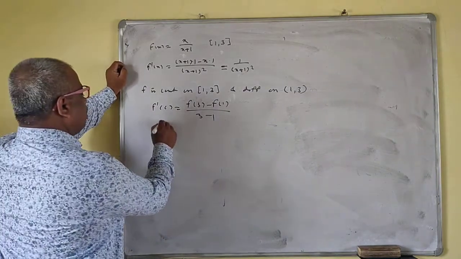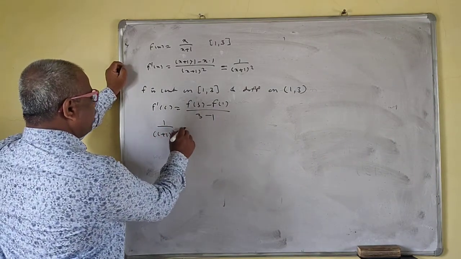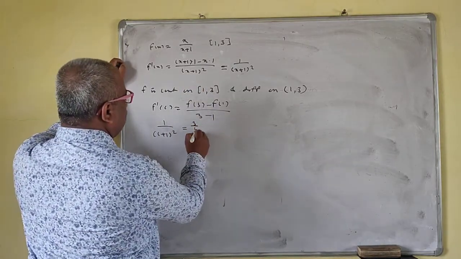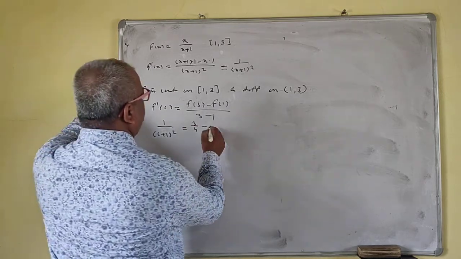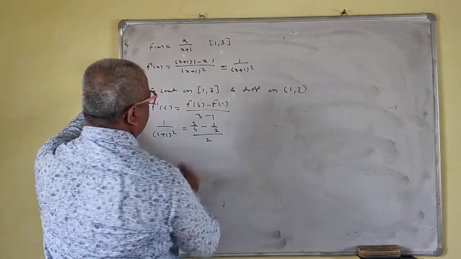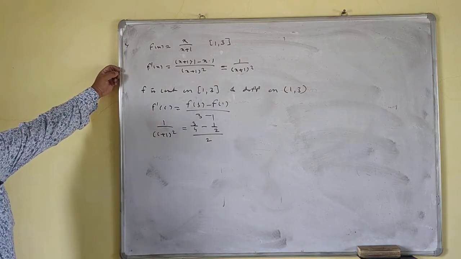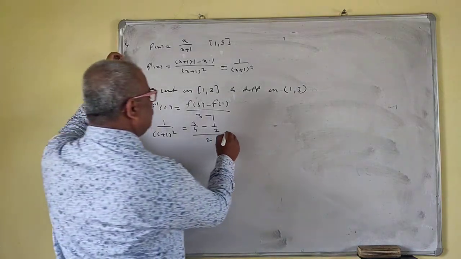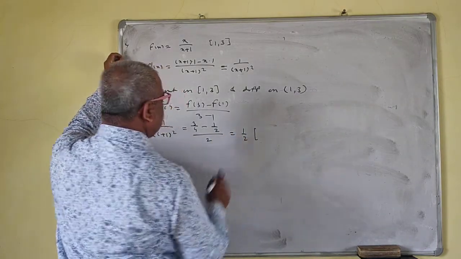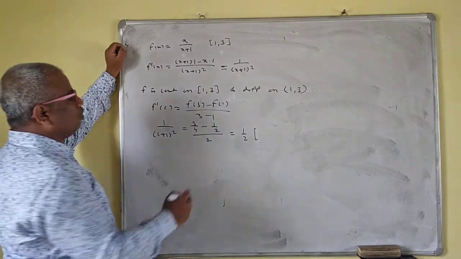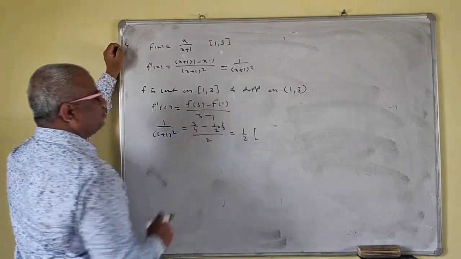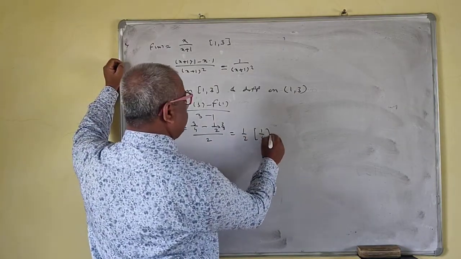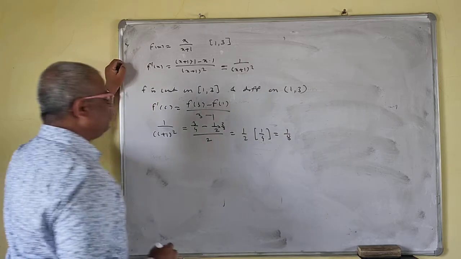So what is that? 1 upon c plus 1 square is equal to, what is your f of 3? f of 3 is 3 upon 4, minus f of 1, which is 1 upon 2, upon 2 now. 3 minus 1 is 2. Okay, so what is that then? This is 1 half, 3 by 4 minus 1 by 2. I can multiply by 2 here. Okay, so this is 1 by 4, and 1 by 4 times 1 half is 1 by 8.